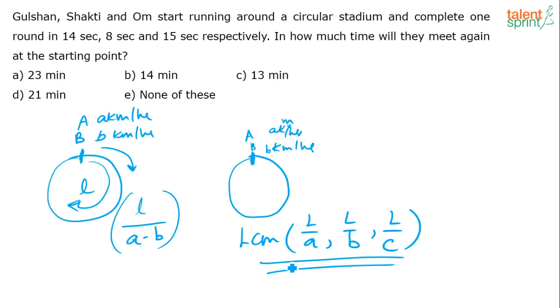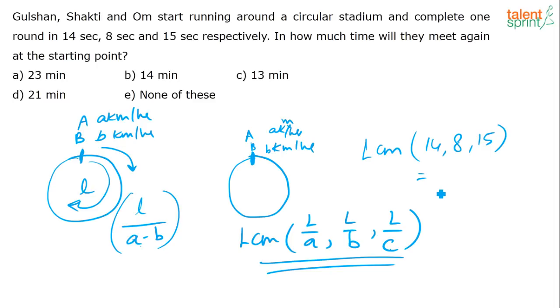So if you apply this formula, this is nothing but the time. What is L by A? L by A is the time taken by person A to cover the track. Similarly, L by B is the time taken by person B to cover the track, and L by C is the time taken by the third person. So to solve this question, you just need to find the LCM of 14, 18 and 15. That will give you the answer.